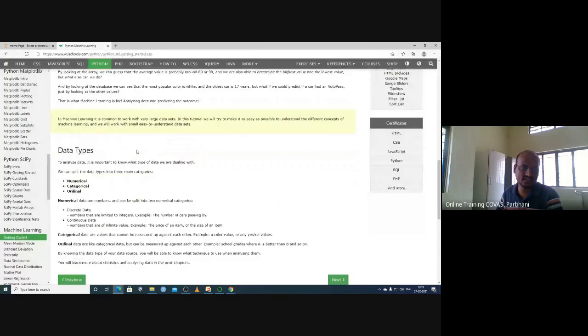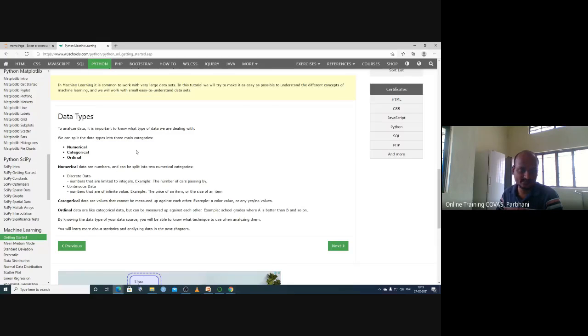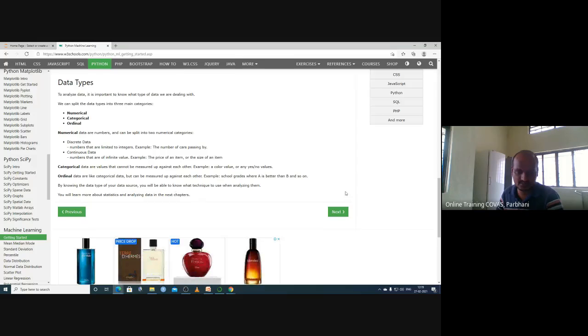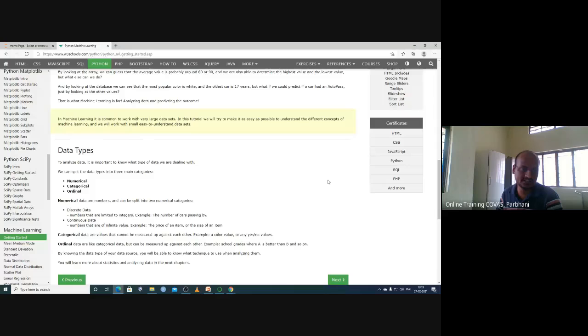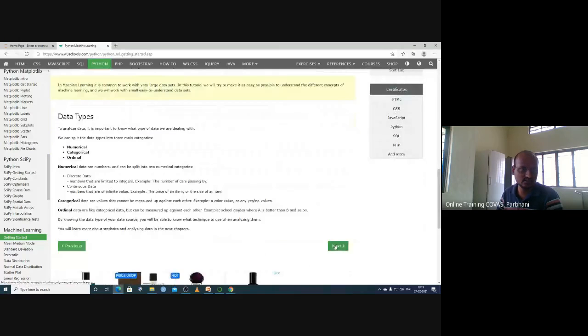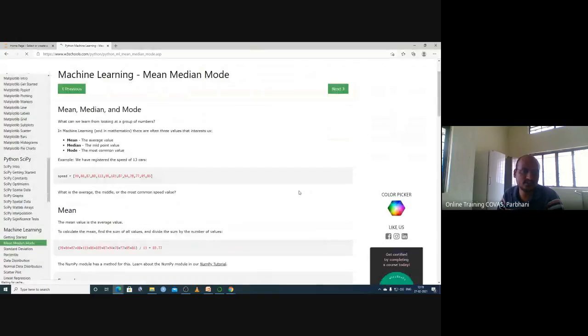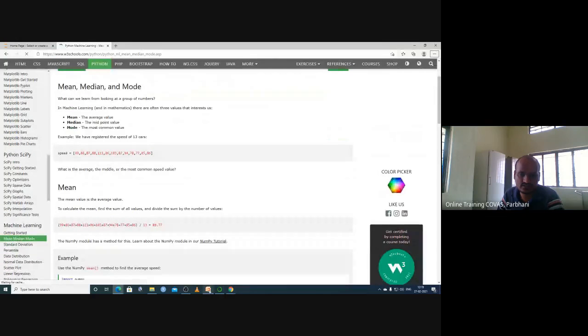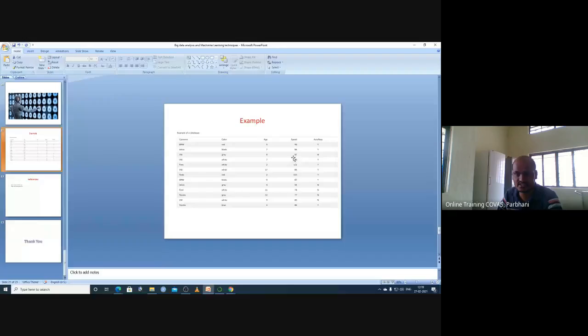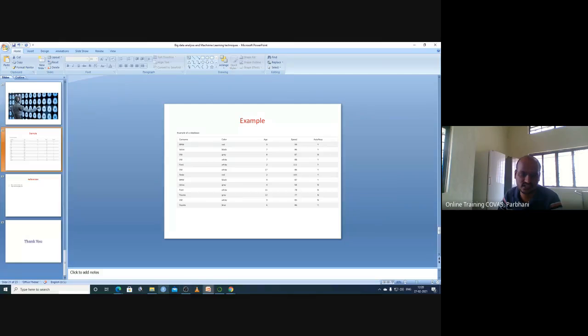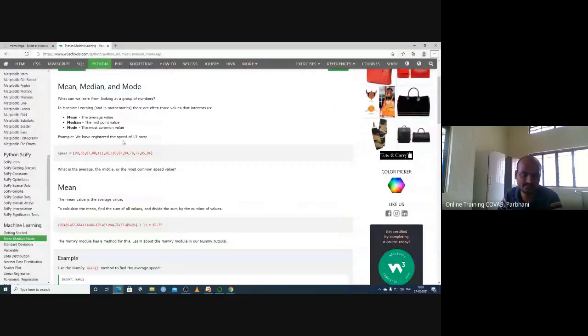Data can be numerical, categorical, or ordinal. I am not trying to explain much about numerical, categorical, or ordinal data, because you are already well familiar. You have a course on it. As a data set, we have the speed of the car. This is the speed of our car.